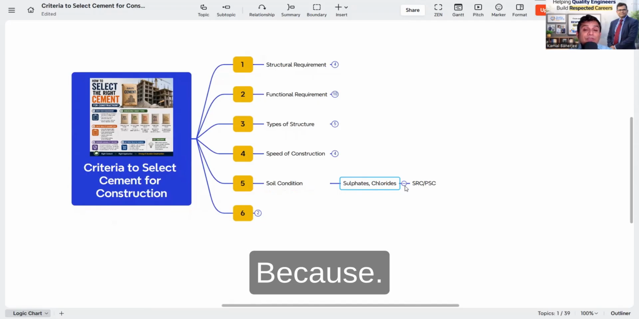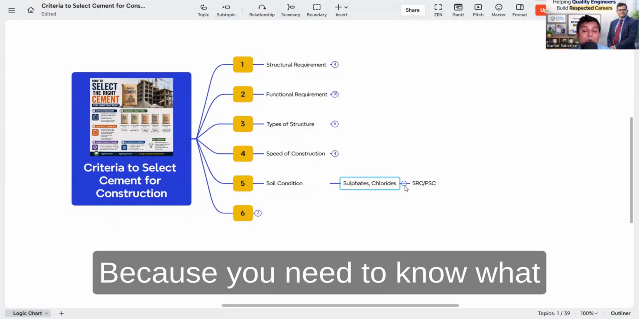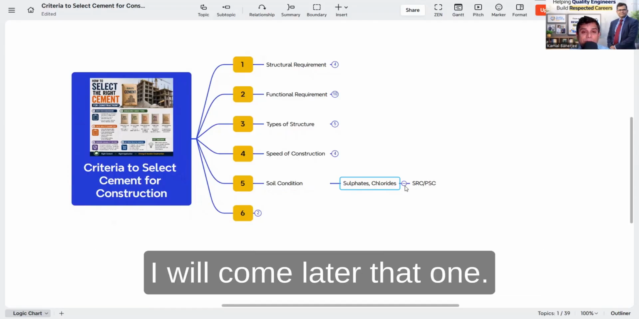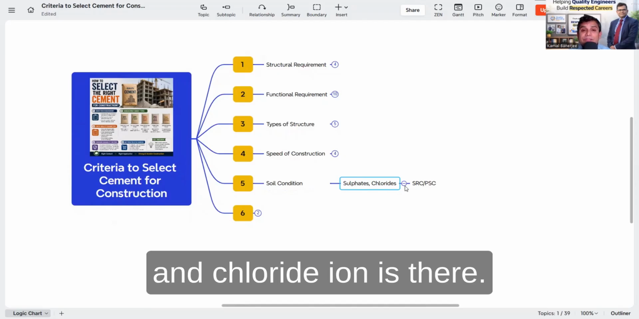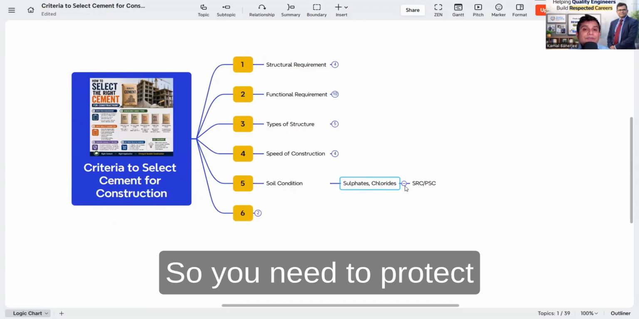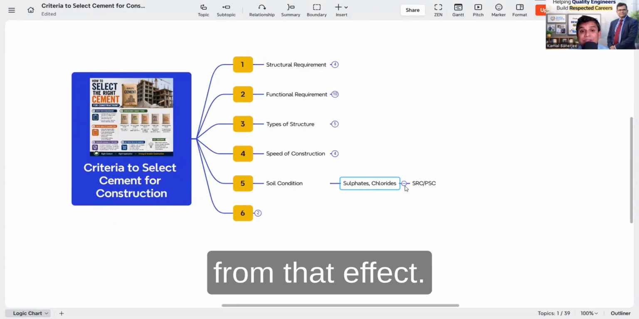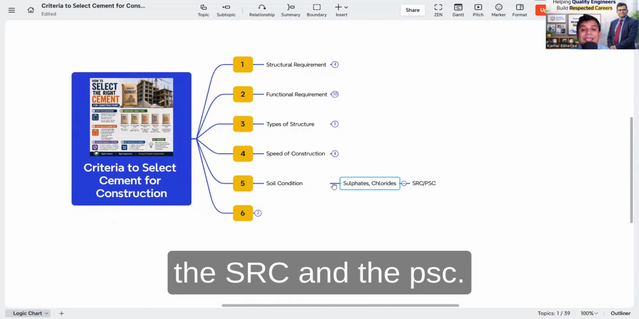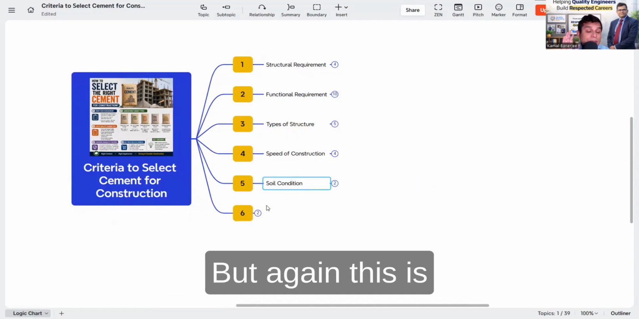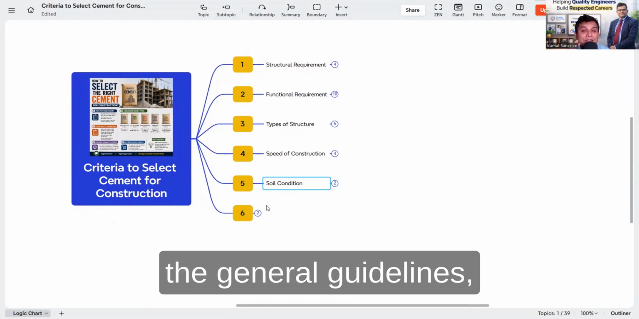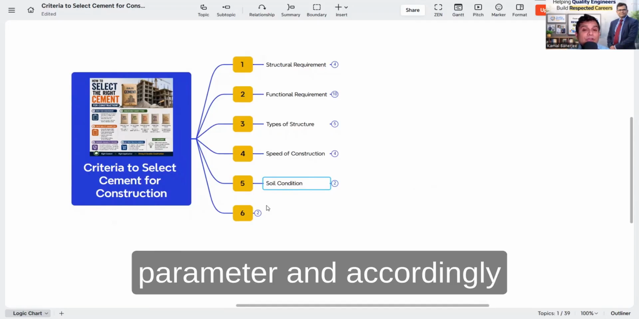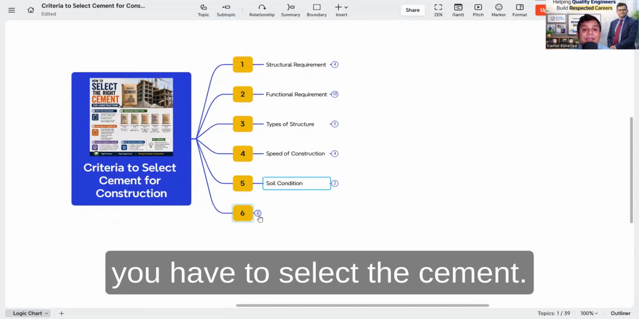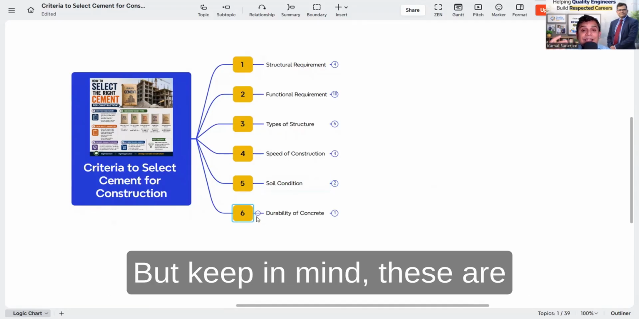And why? Because you need to know the exposure condition. I will come to that later. But in the soil, the sulfate ion and chloride ion are there, so you need to protect your structure from that effect. So here you can go for SRC and PSC. But again, these are general guidelines, not the ultimate. You need to check every parameter and accordingly select the cement. But keep in mind, these are the criteria.